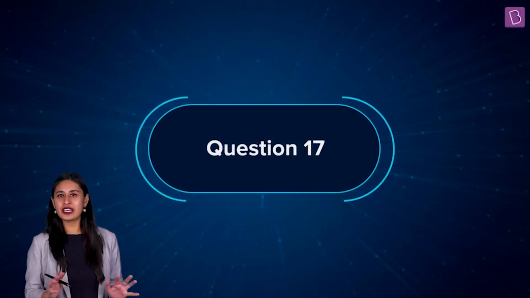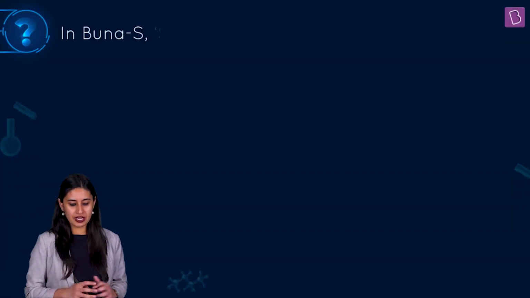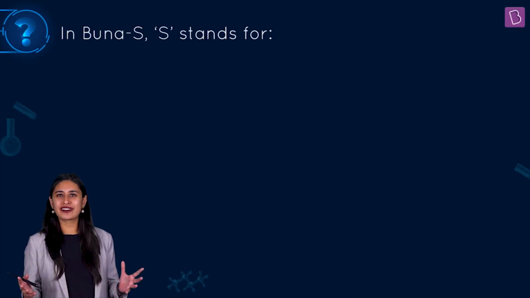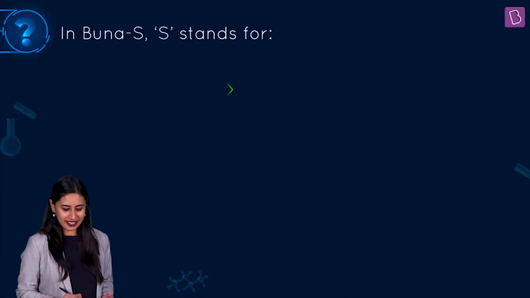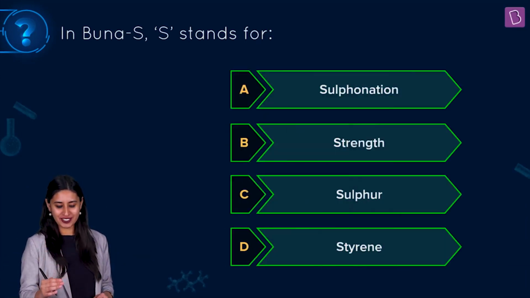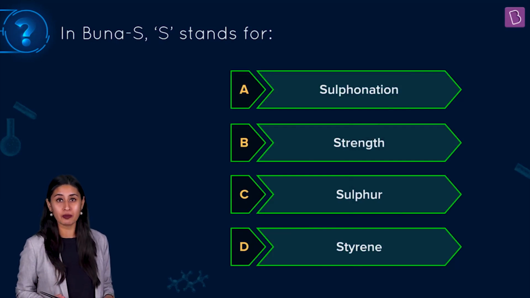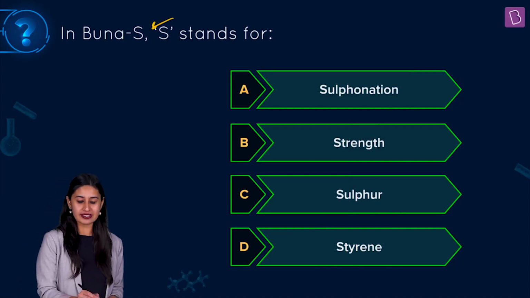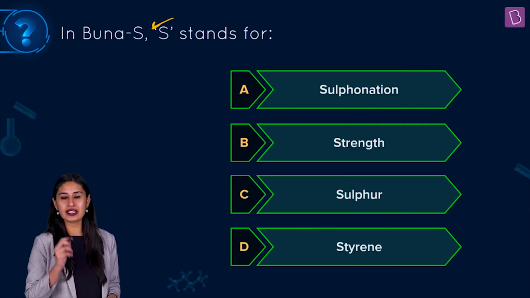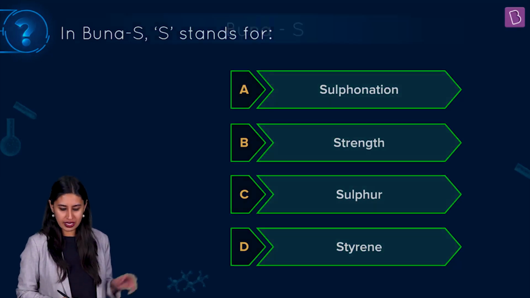Now let's check this very breezy question which says: in Buna S, S stands for. What do you think? Simple, huh? S stands for simple here. So let's check out the options: sulfonation, strength, sulfur, styrene. You must know it. Buna S, right? So here S stands for styrene. You must know it.